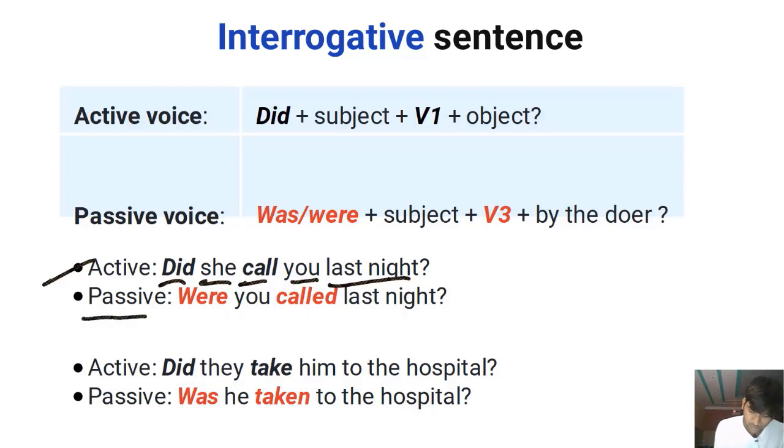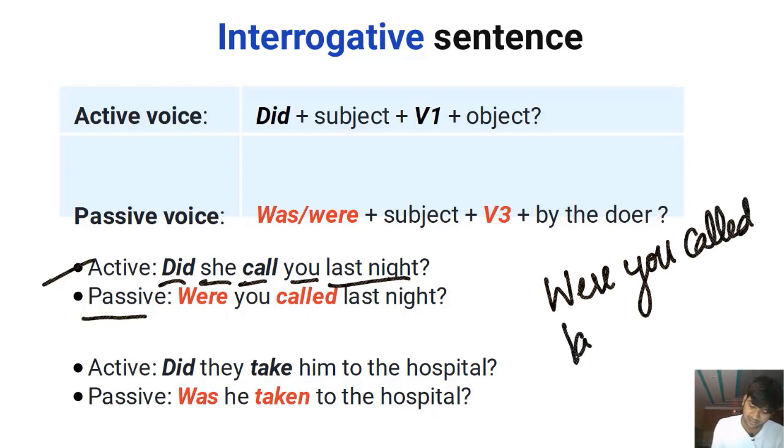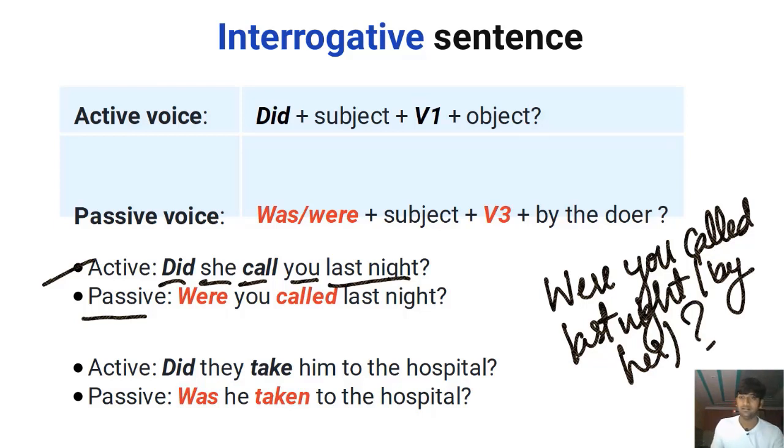Passive voice, you will become the subject. You, we use a were verb with you, so we'll say were you, then the main verb, call, called, called. Were you called last night? Were you called last night? If you want to talk about by somebody, the doer, you can do that. By, she becomes her. All right, question mark. Were you called last night by her?